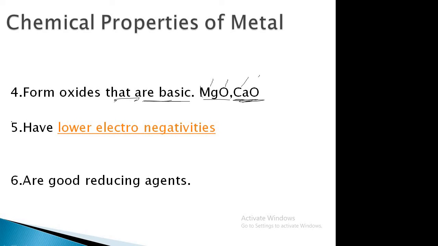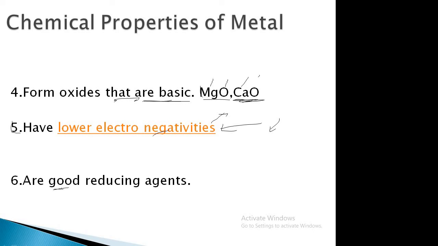Clear? So come to the fifth point. Metals have lower electronegativities. Electronegativity means the tendency to gain electrons, and it is very low, because metals are electropositive elements. So they have very little tendency to take electrons. Okay, so lower electronegativity. And the sixth one, they are good reducing agents. They can reduce other elements.